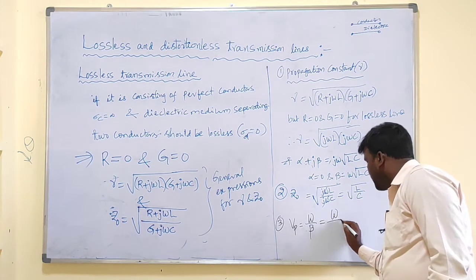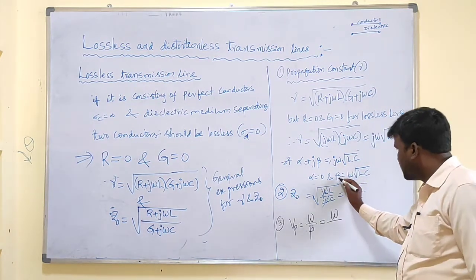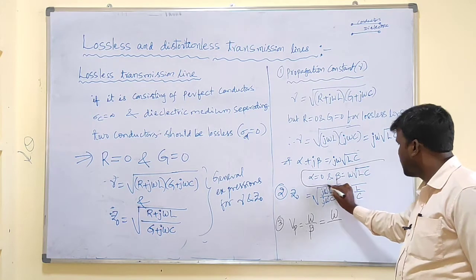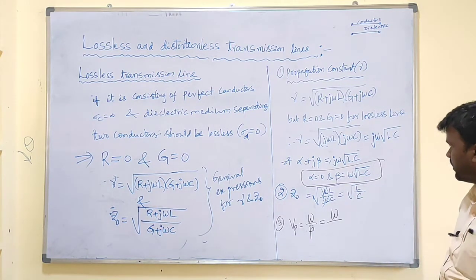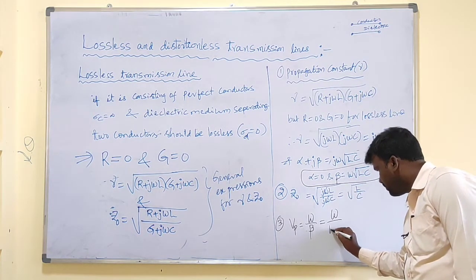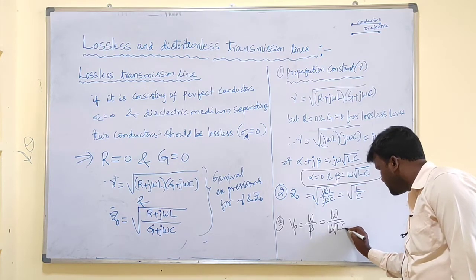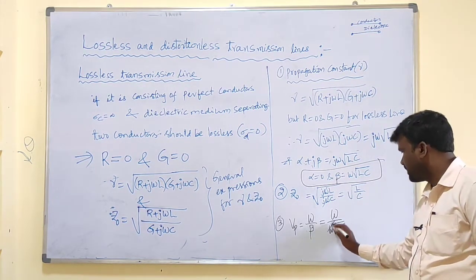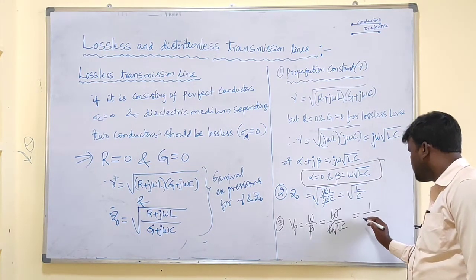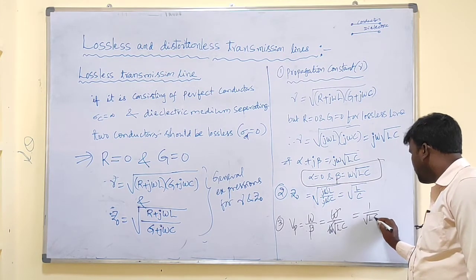Already we derived the expression for beta. So alpha equal to 0, beta equal to omega root LC. So that is, beta is what? Omega root LC. Now this one cancelled out. Finally we got velocity as 1 by root LC.